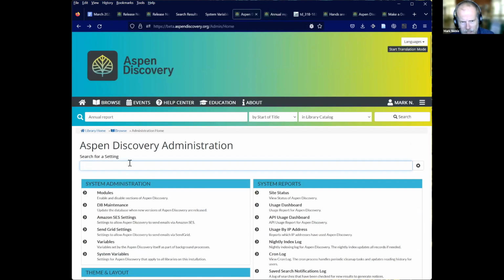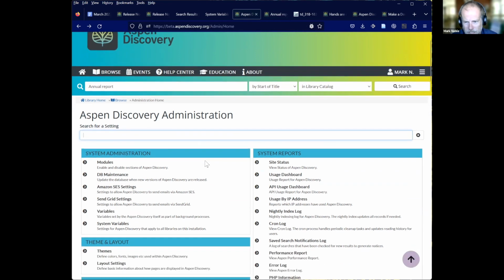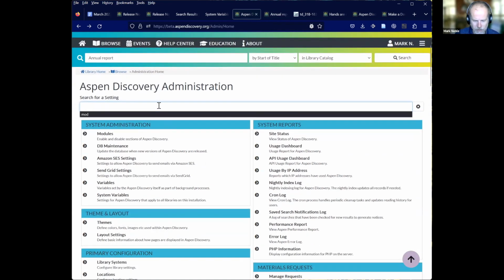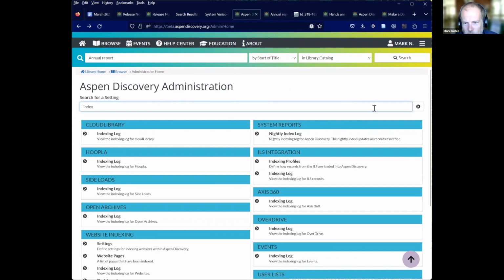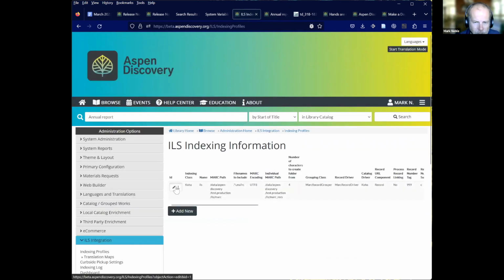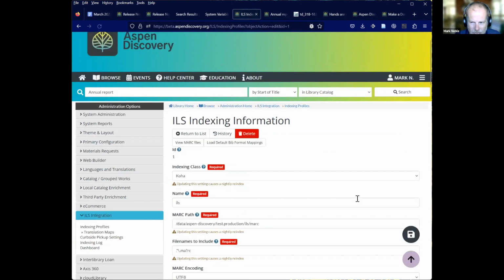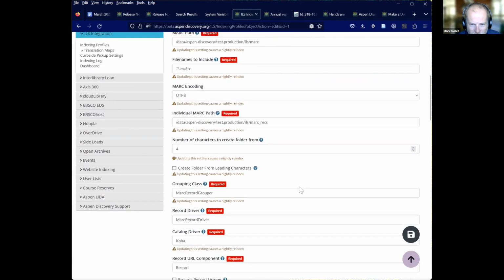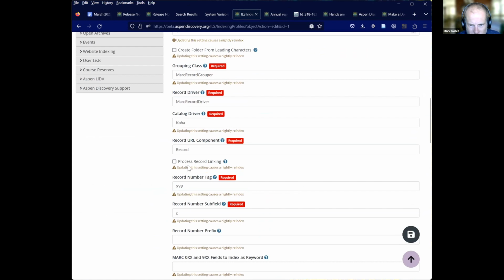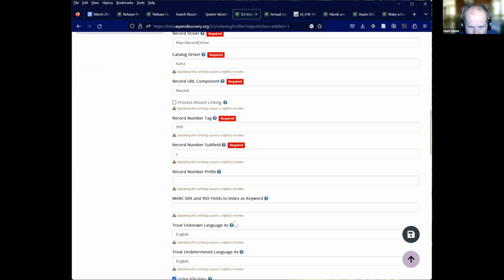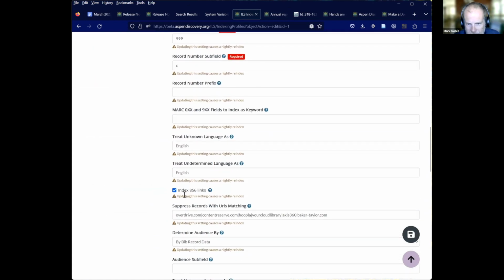So the other thing we did is we added the ability to search this page. So if you're not sure, instead of having to Control F everything, we'll search for indexing and we'll go straight to our indexing profile. And then we can go in. So there's the index 856 link. So this is the new option where you can do that.